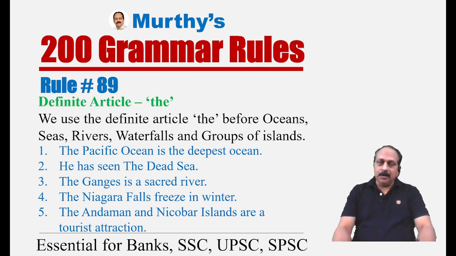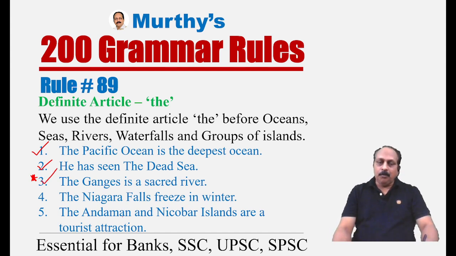We use a definite article the before oceans, seas, rivers, waterfalls, and groups of islands. The Pacific Ocean is the deepest ocean. A few examples. He has seen the Dead Sea. The Ganges, this is very important. They have given in many exams. Before a river, we have to use a definite article the. The Ganges is a sacred river.